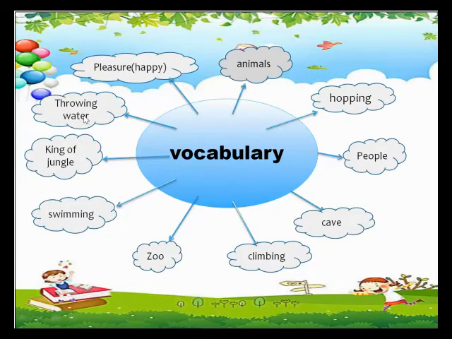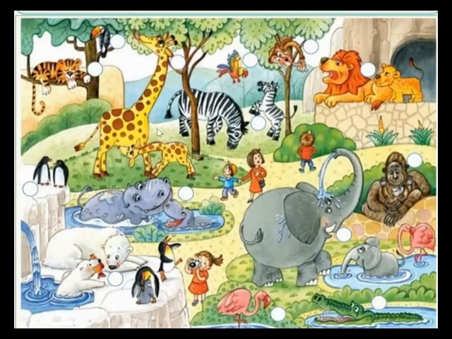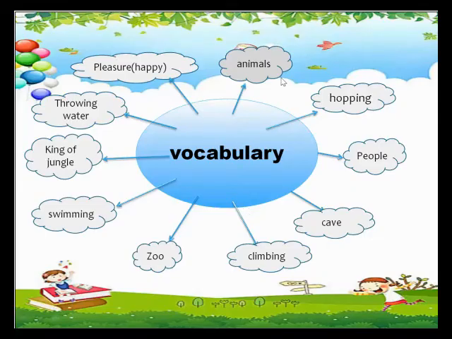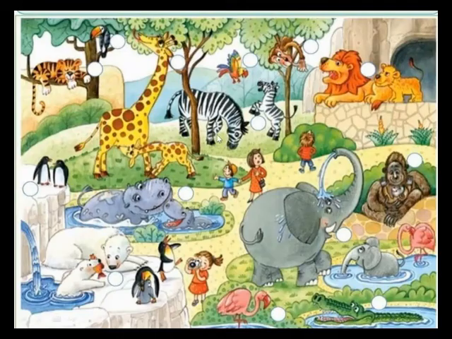Throwing water. Okay, the first word is zoo. This is a picture about a zoo, so maybe I make the sentence: This is the picture about the zoo. The next vocabulary word is animal. There are many animals. You can see there are many animals. You can also write their names.